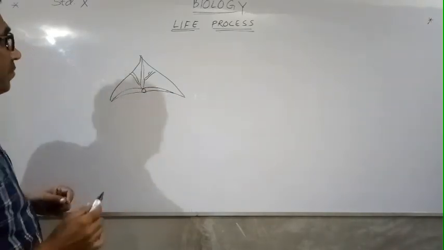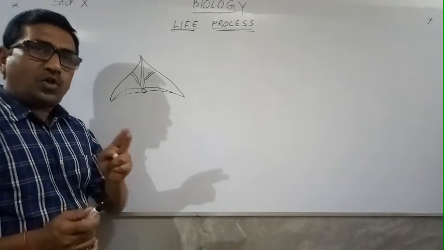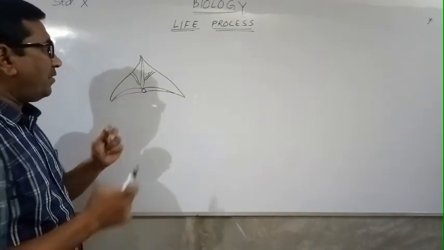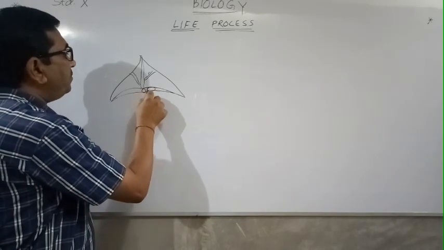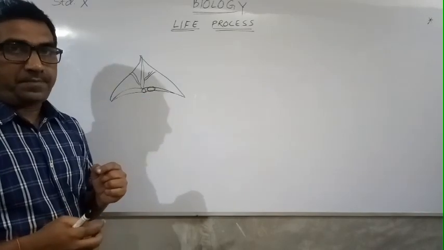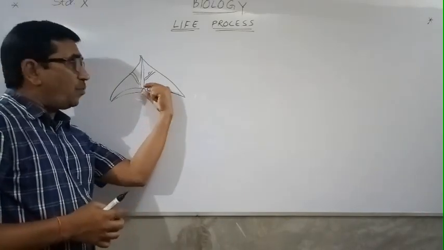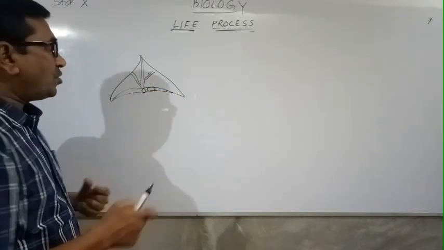If you see, it is the cross section of the leaf, and this is the thickness of the leaf. We cut it, and after cutting, this comes up. Now we have to see what happens over here.